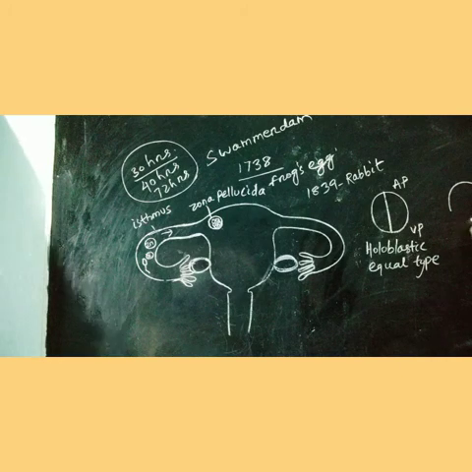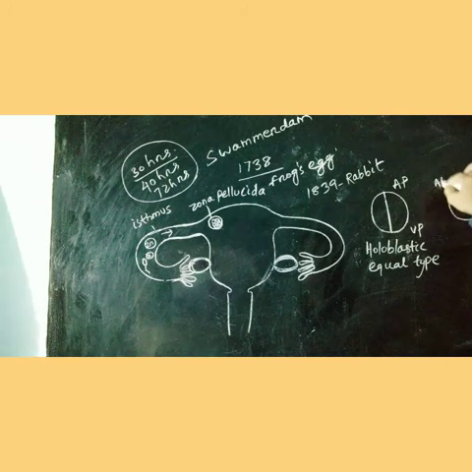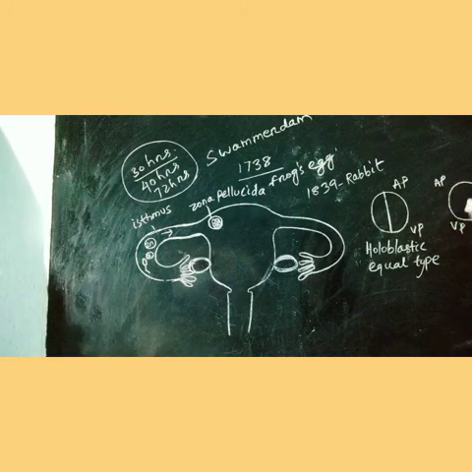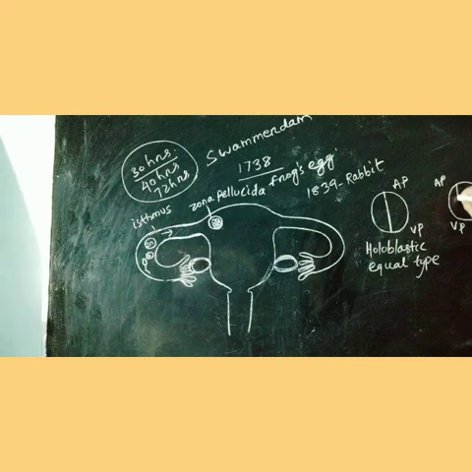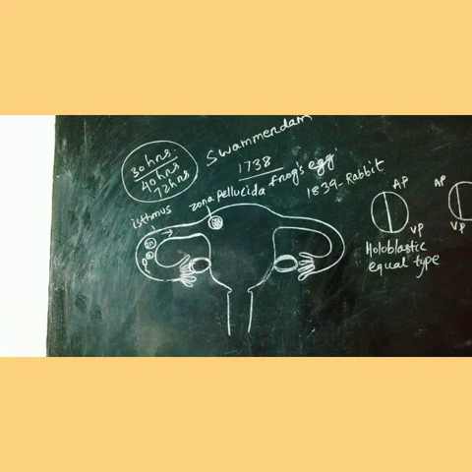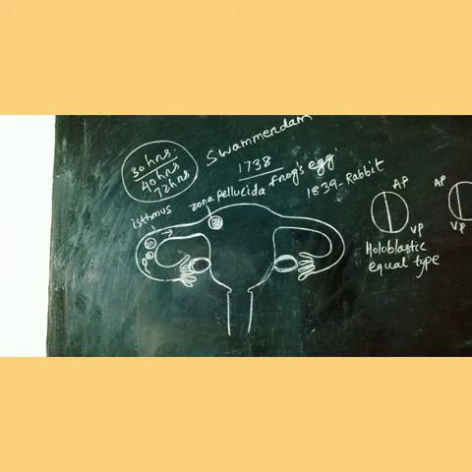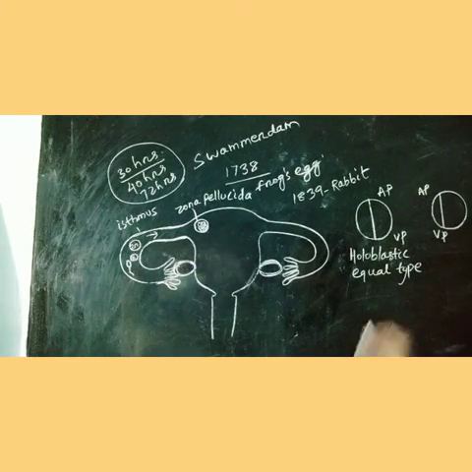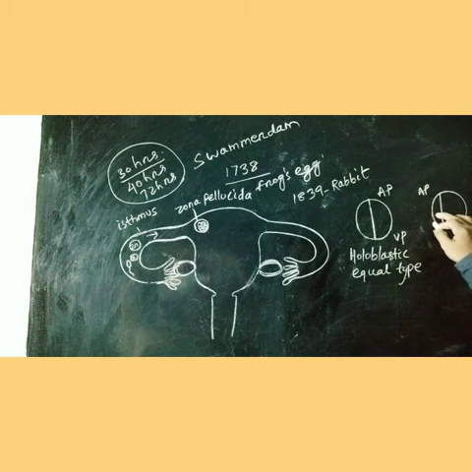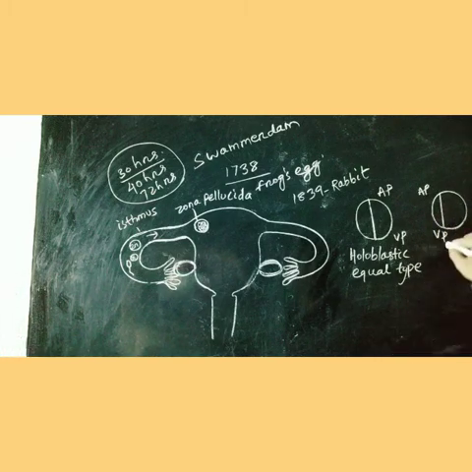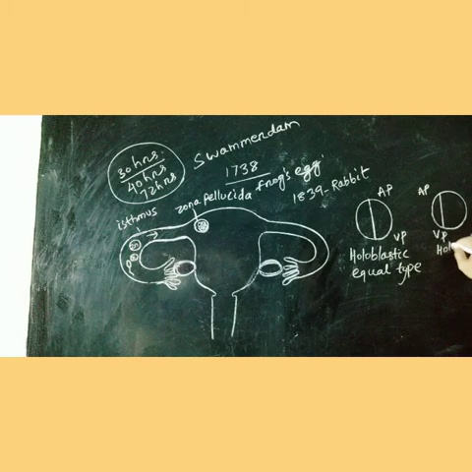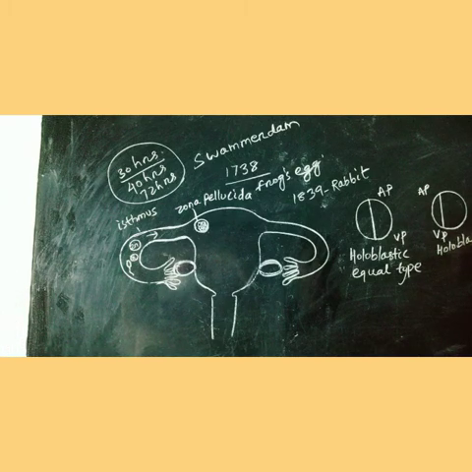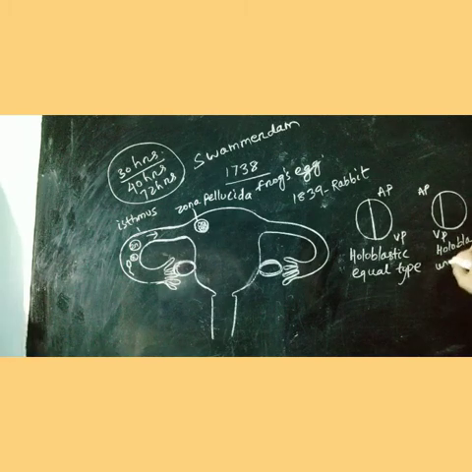When the cleavage furrow passes from animal to vegetal pole and the blastomeres are not equal, one is smaller and another is larger. So it is also holoblastic, but the type of cleavage is unequal.